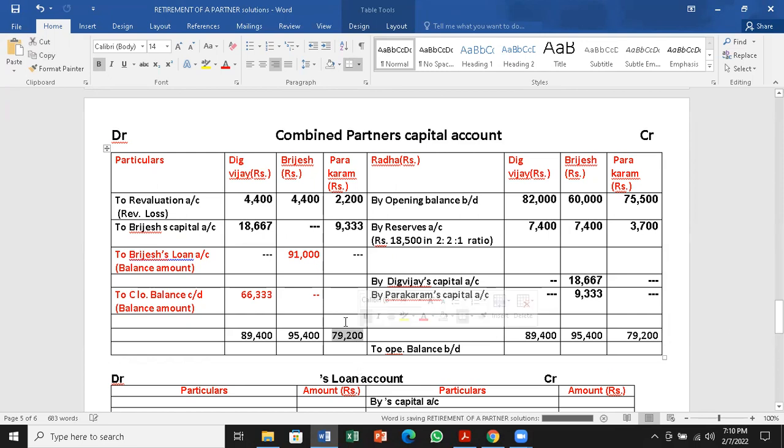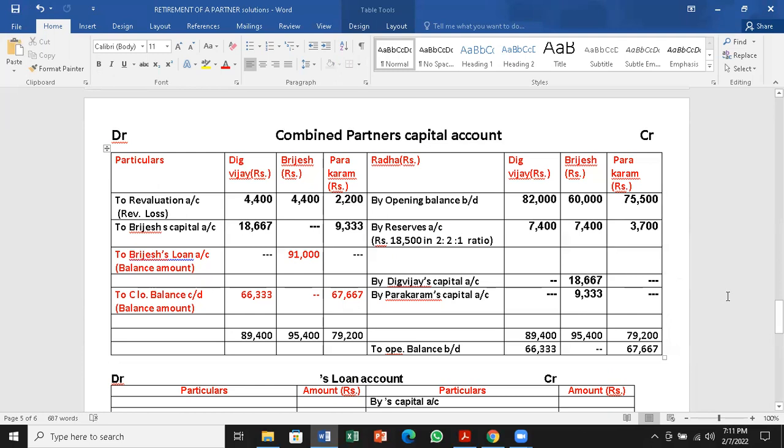Then for this person, 79,200 minus these two, 67,667. This is for the two partners, Digvijay and Parakram. The closing balance is carried down because they will be continuing in the business as partners, and one person will retire. So that person's capital account balance will not be there. That will go to loan account.